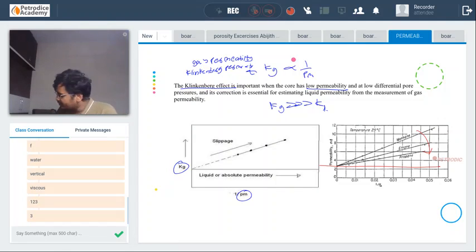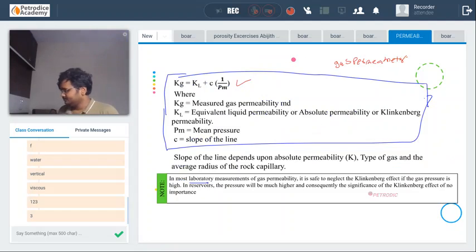So you don't have to remember this graph, you can remember this: the higher the molecular weight, the closer the line will be to the liquid absolute permeability line. So these are the main concepts that you need to remember for the Klinkenberg effect.